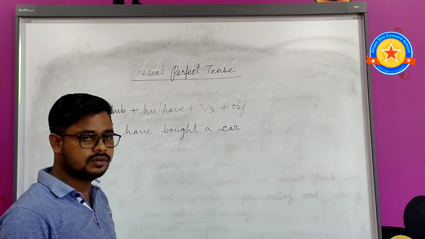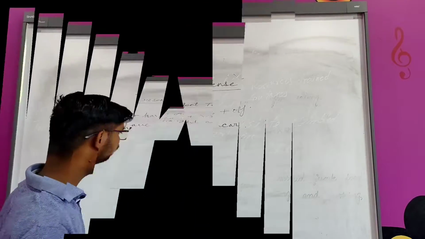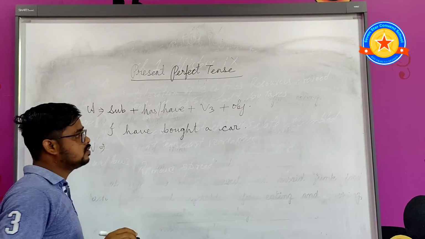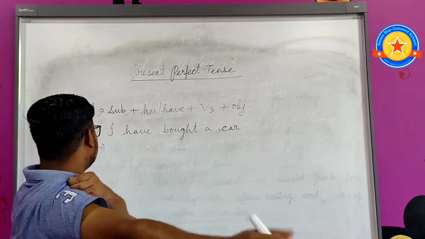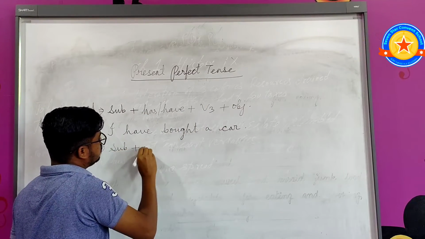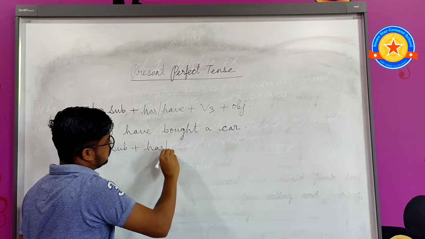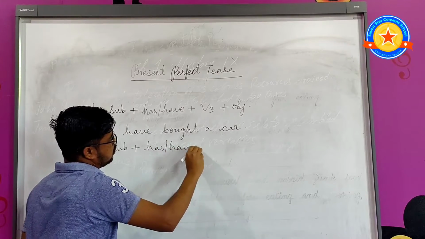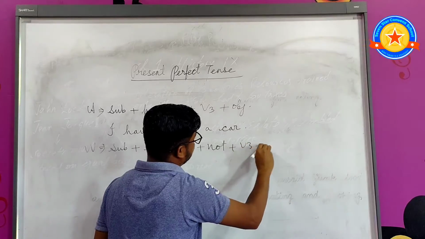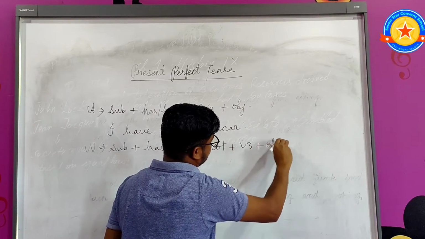Now I am going to tell you how to form a negative sentence. N means negative. I am writing in short form. Okay. So subject plus has, have plus not plus verb third form plus object.